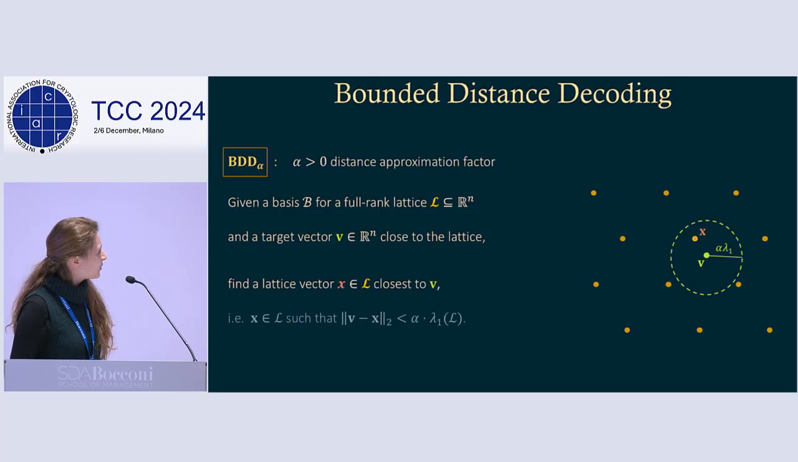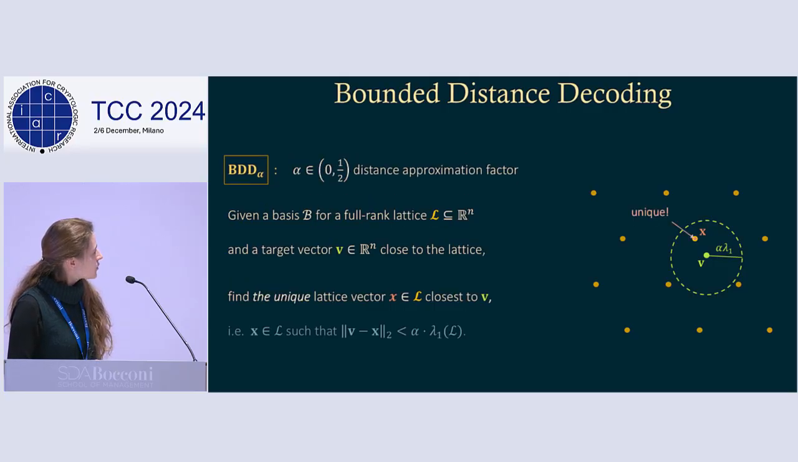And again, just to review, because the previous talk defined this, the bounded distance decoding problem is another important problem where we're given a lattice basis and a target vector that's guaranteed to be close to the lattice. It's a target vector in Euclidean space. And our goal is to find a lattice vector that's close to it.